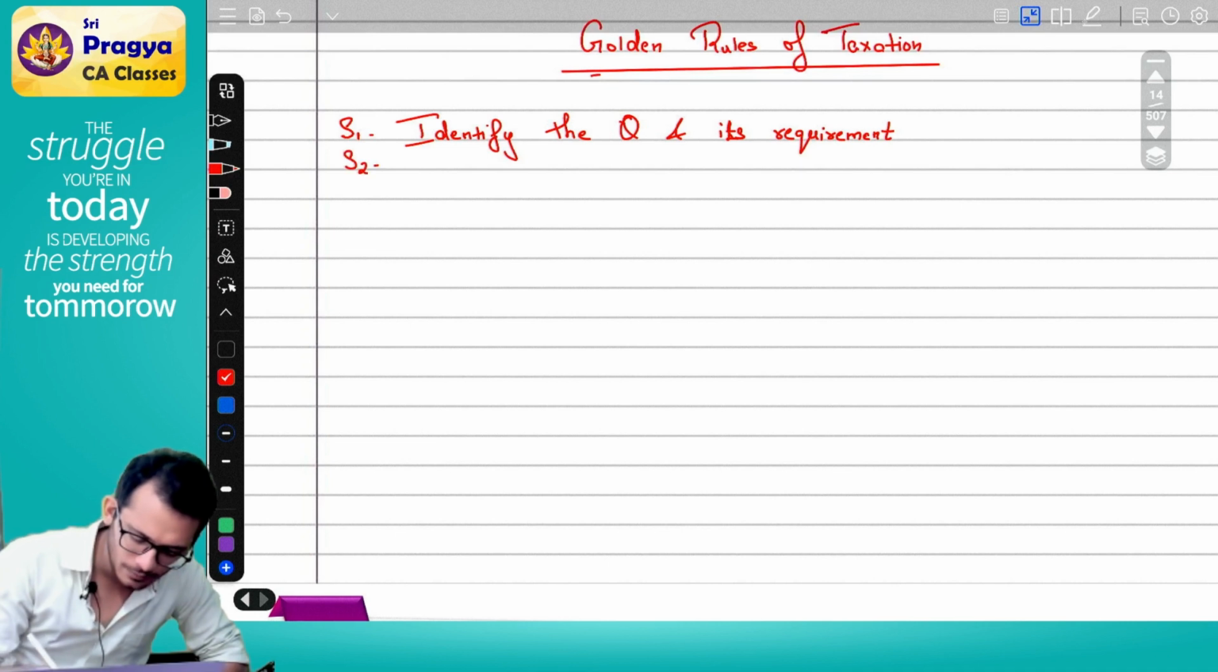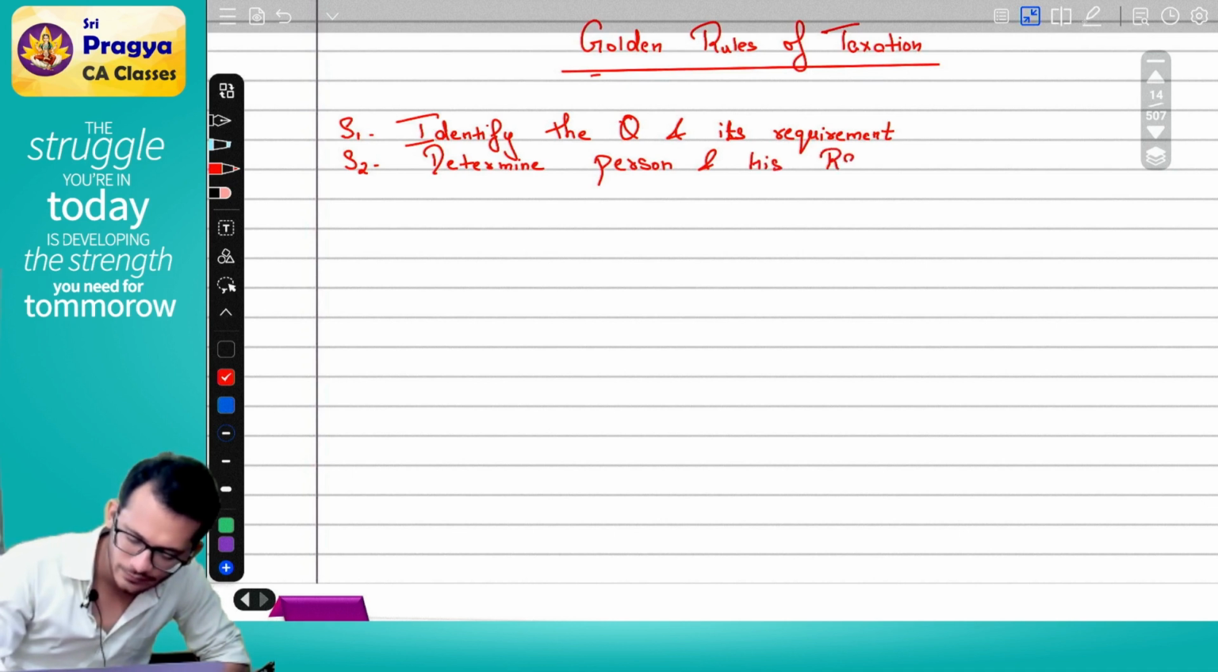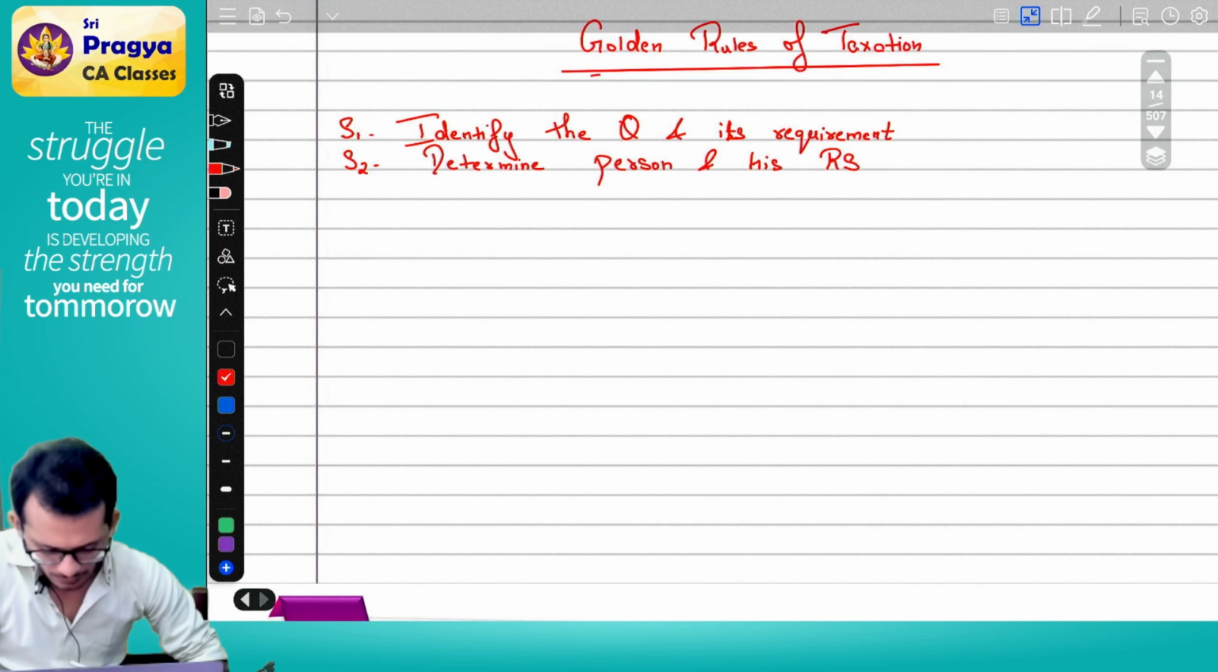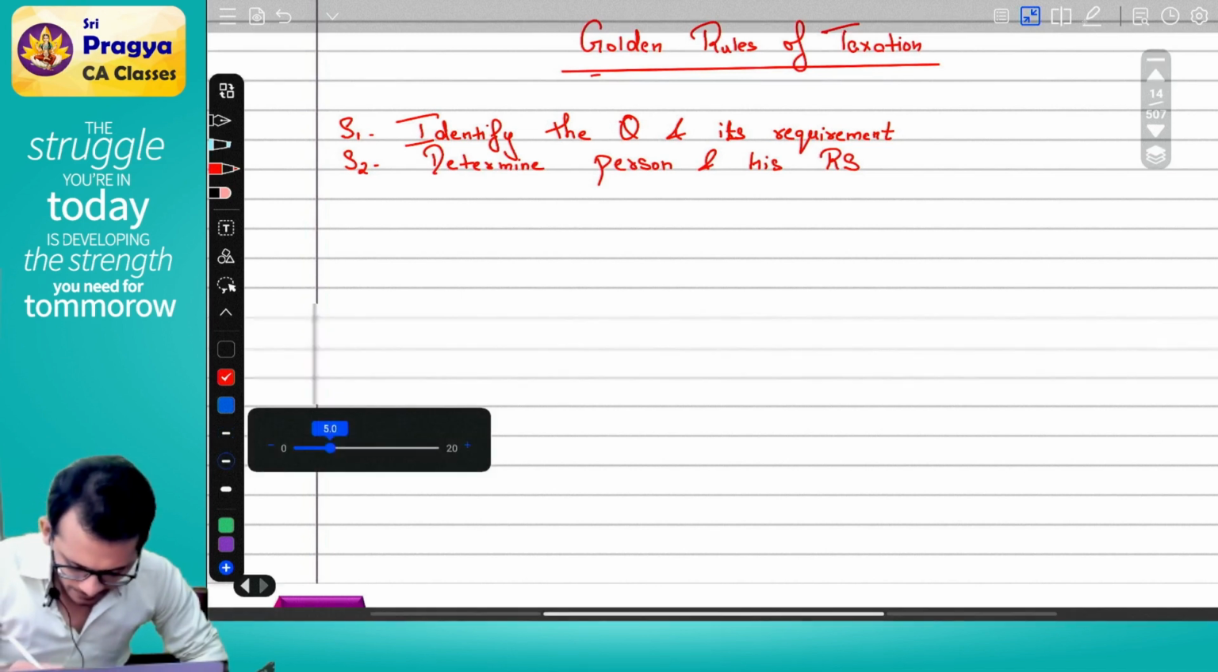Step number 2: determine the person and his residential status. Step number 2 is determine the person and his residential status.